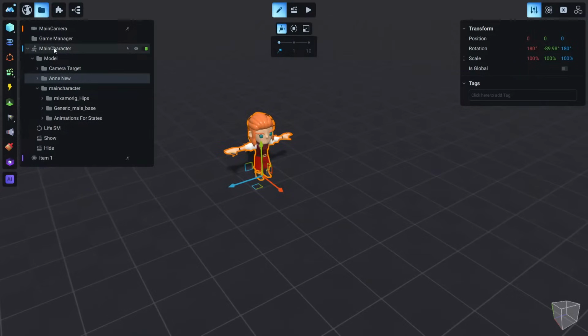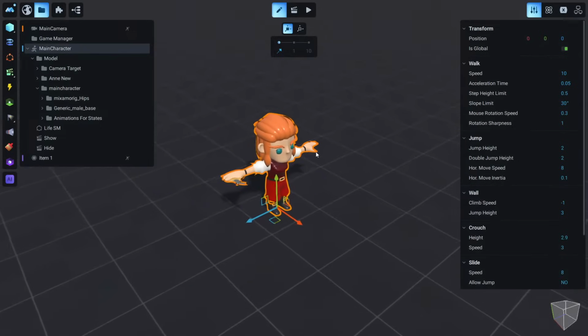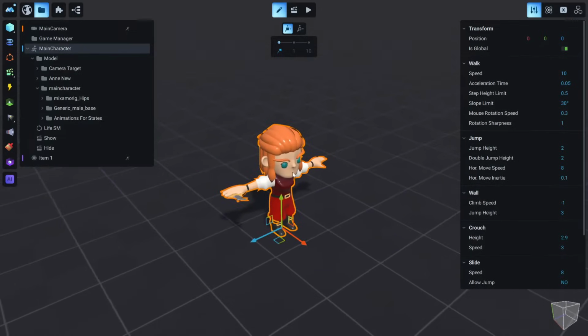So of course now Annie is a little bit smaller than our old character, and we can change a few character attributes. For example, we can change the speed to something slower, and these properties are located if you click on main character. The rotation speed, we can make her jump higher maybe, and this is the speed while she is in the air.